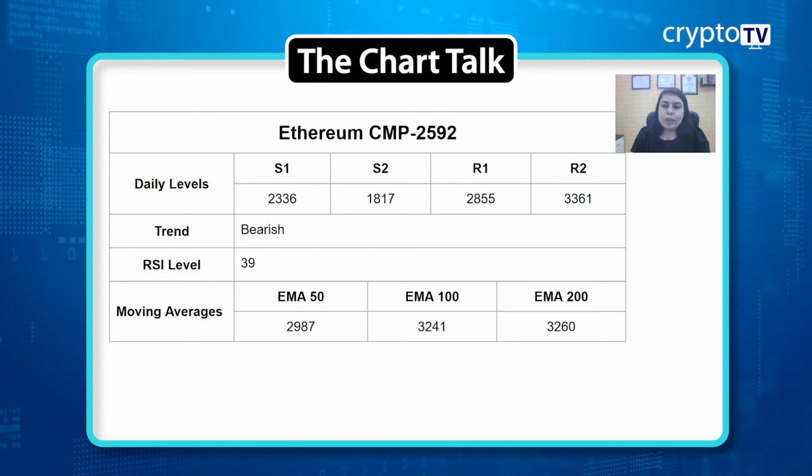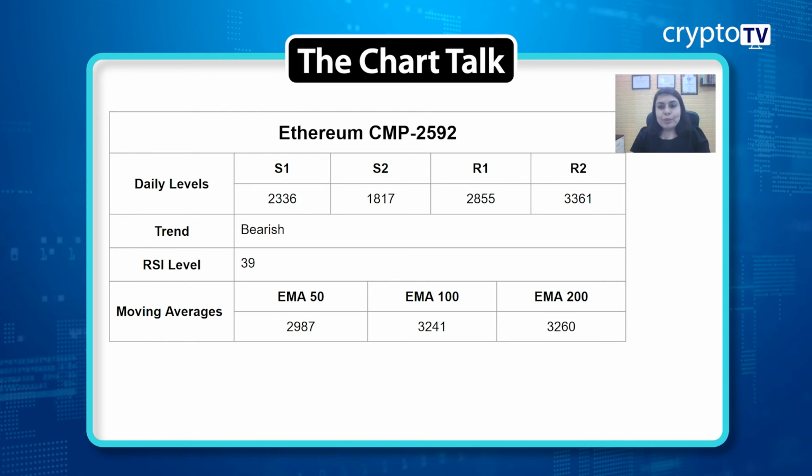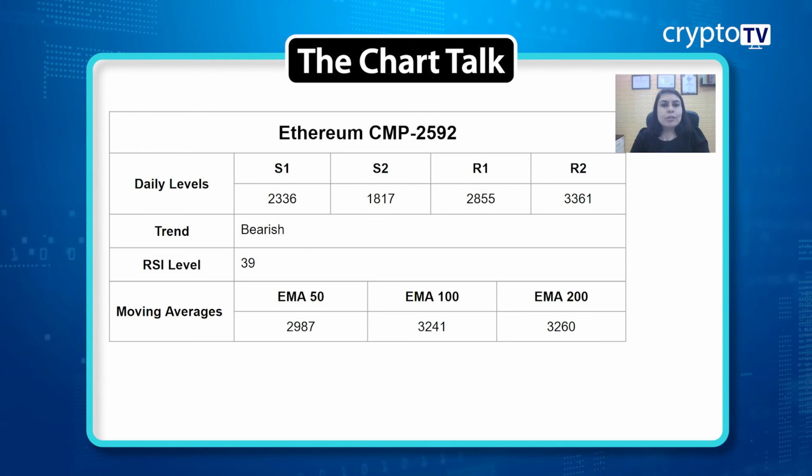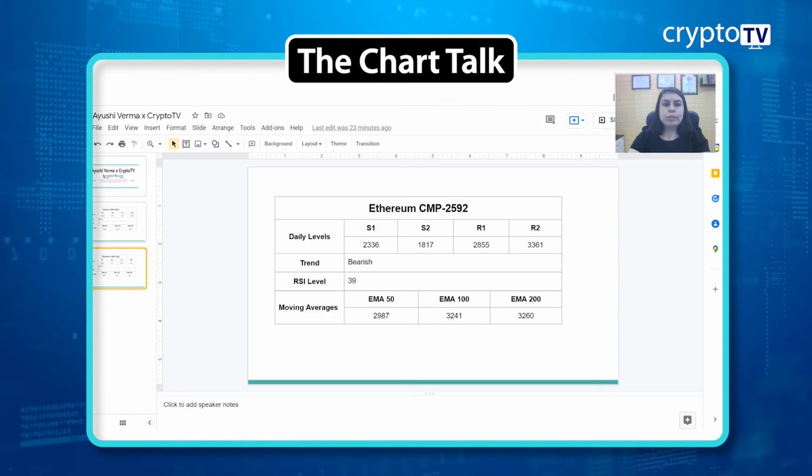Recently we got a crossover of the 100 and 200 EMAs, but the divergence, the difference between these two averages, is still missing. The current market price also trades below all three moving averages, which tells you the same story, that we are in a downtrend only. Looking at support and resistance, support 1 is at 2,336, support 2 is at 1,817, resistance 1 is at 2,855 and resistance 2 is at 3,361. Let's move ahead to the Ethereum chart now.